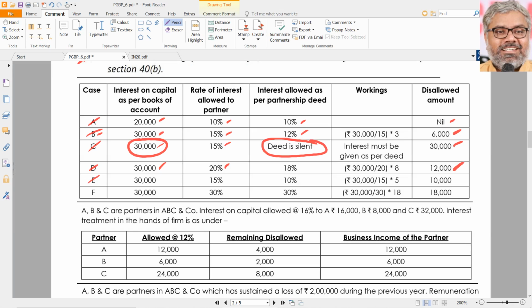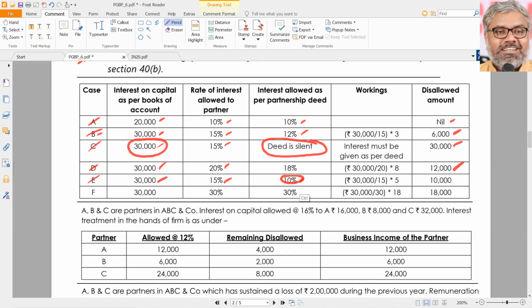Do these calculations. Case E, the same 30,000, the rate here is 15%, and the deed allowed only 10%. So look at this variety of situation. When we have 30,000, which represents 15%, and the deed allowed only 10%, we cannot apply the 12% rule here. The deed allowed only 10%, which means it cannot be more than 10%.